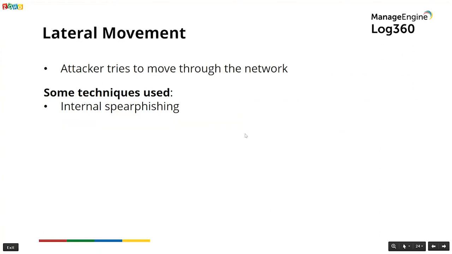Then you have the next tactic. It's called lateral movement. The adversary is trying to move through the network environment. For example, they may use internal spear phishing to gain access to additional information or exploit other users within the same organization. Internal spear phishing is a multi-staged attack where an email account is owned either by controlling the user's device with previously installed malware or by compromising the account credentials of the user.